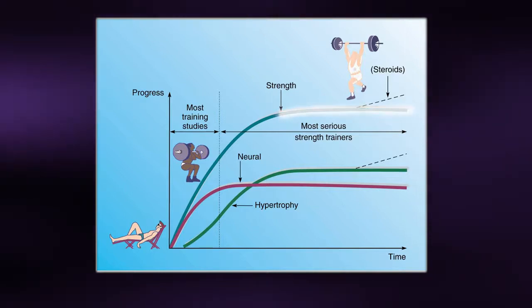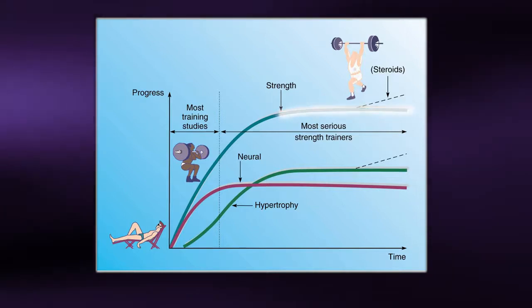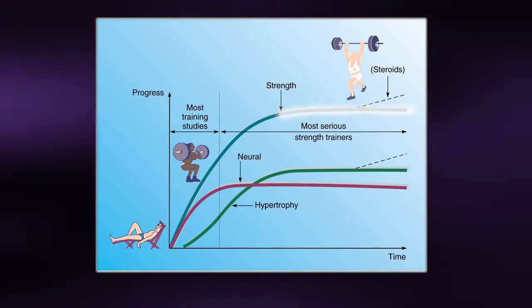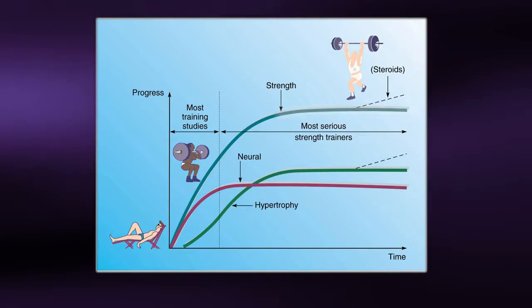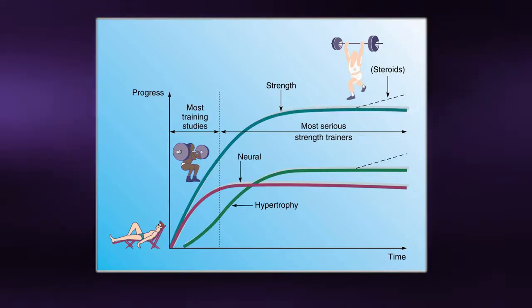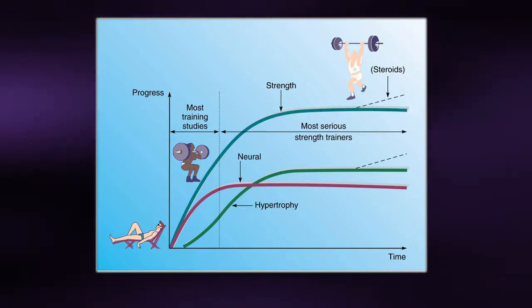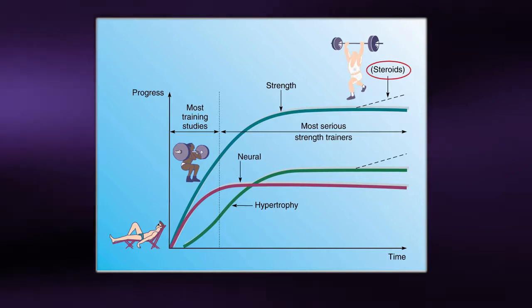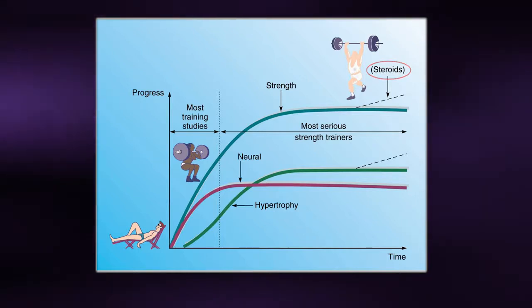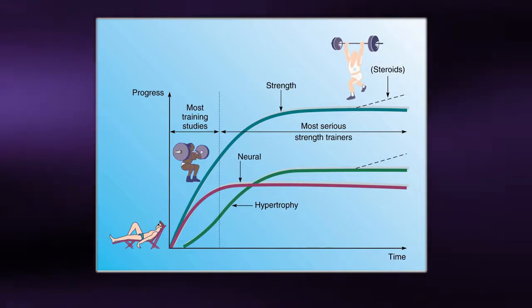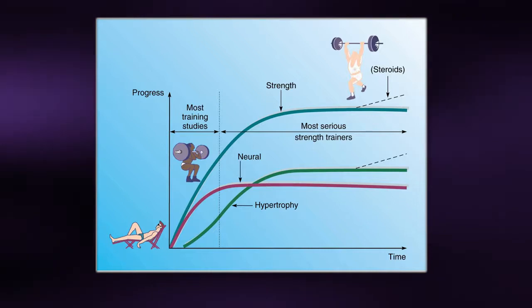This plateau can be frustrating to some individuals since they continue to train but fail to see any significant improvements in strength and size. As a result, some individuals resort to taking the performance-enhancing drugs known as anabolic steroids to stimulate further increases in muscle mass and strength. I will discuss anabolic steroids in detail later in this module.